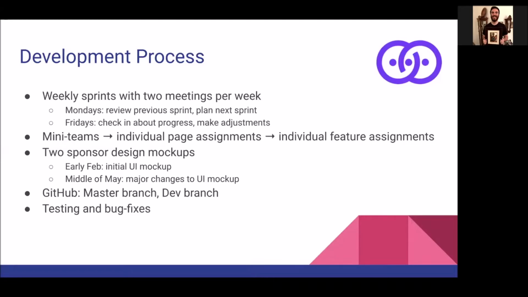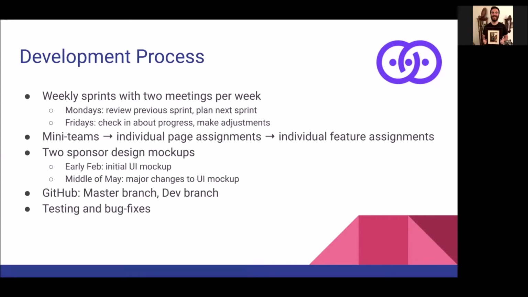Initially, we had many teams that were broken up into areas of Android, front-end, back-end, etc. As the project progressed, we had individual page assignments, and then in the very end, we had individual feature assignments, which might be bug fixes or adding small features.